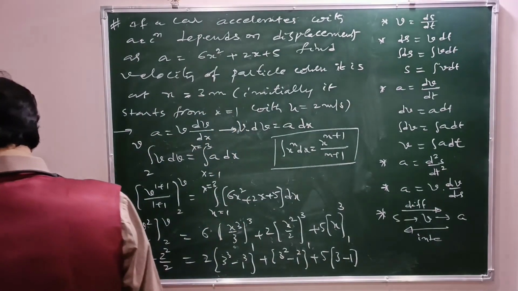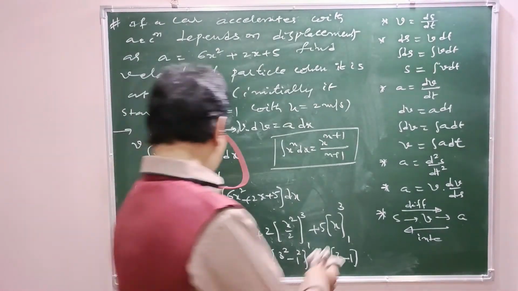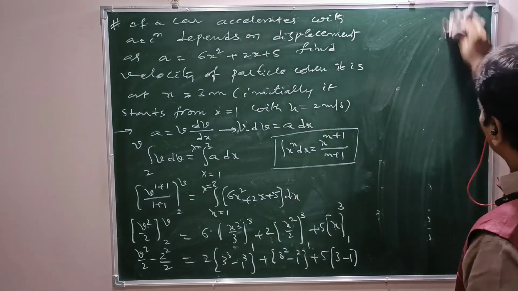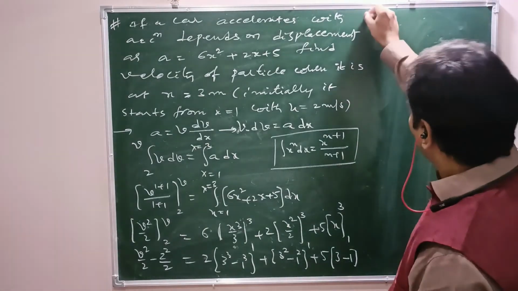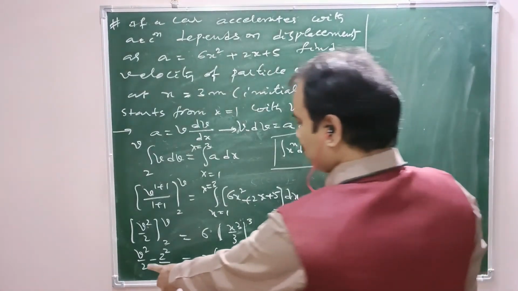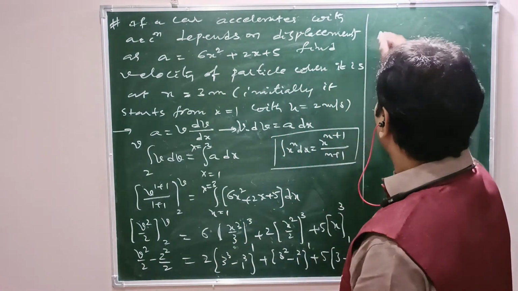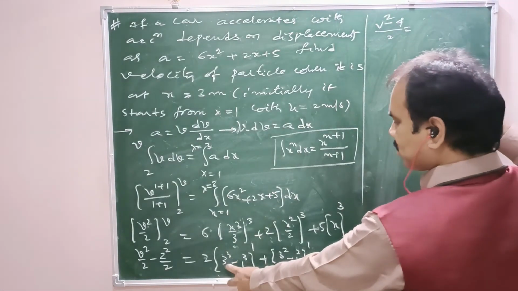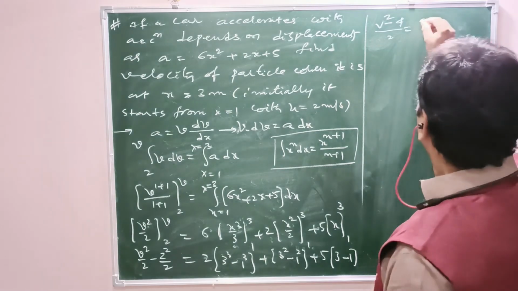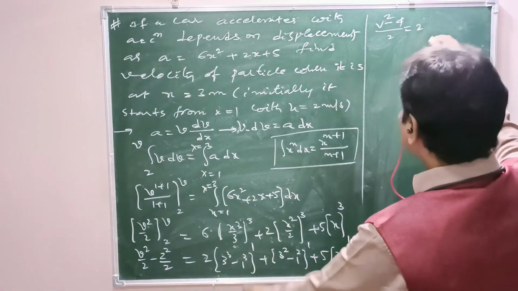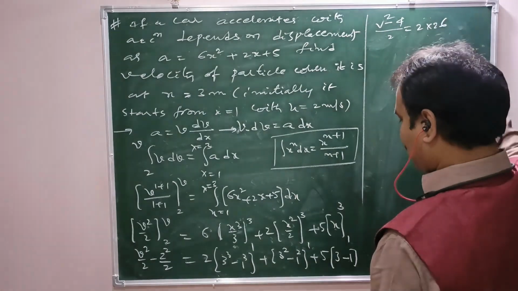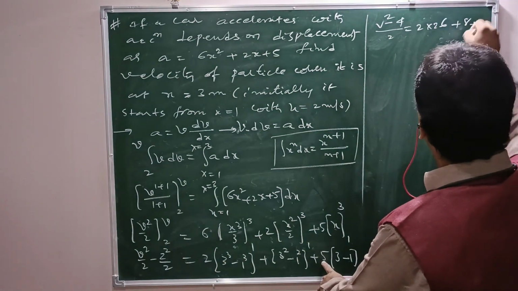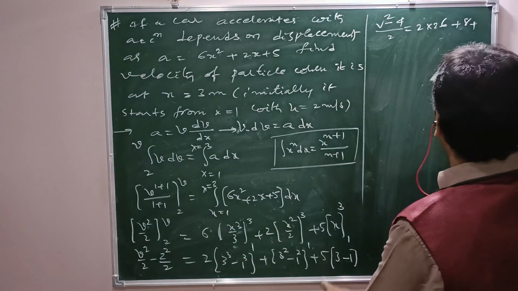Continuing, v square minus 4 by 2 equal to 2 into 27 minus 1, that is 26, plus 9 minus 1, that is 8, plus 5 into 3 minus 1, that is 2 into 5, 10.